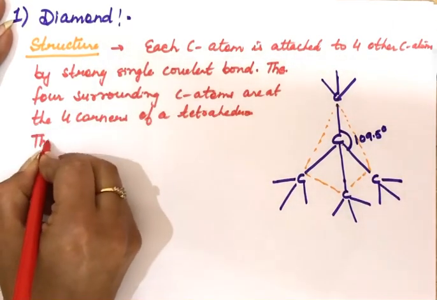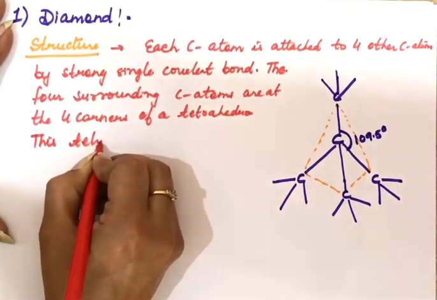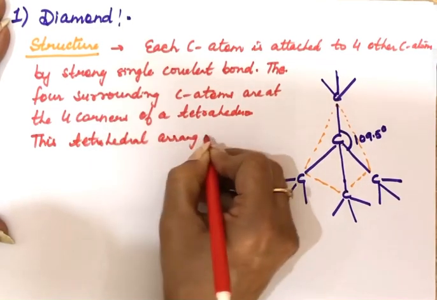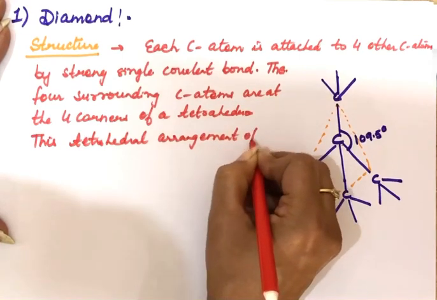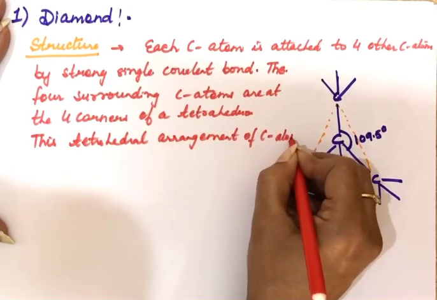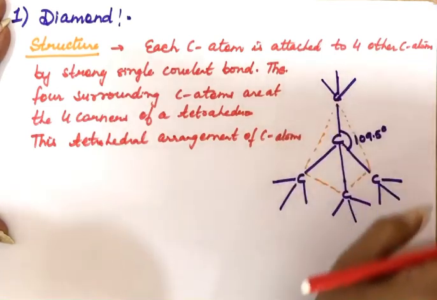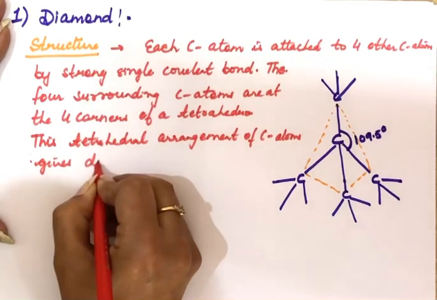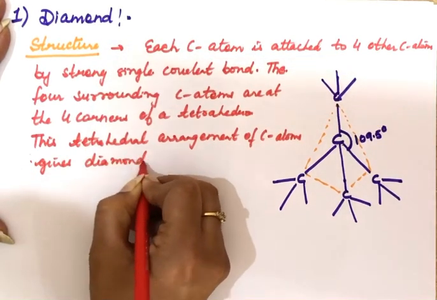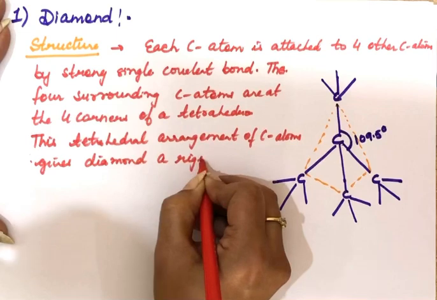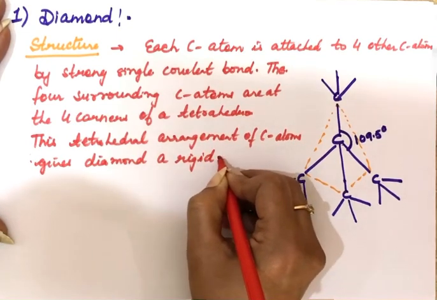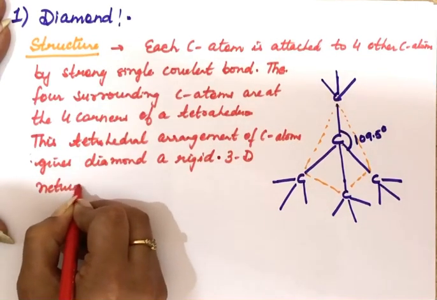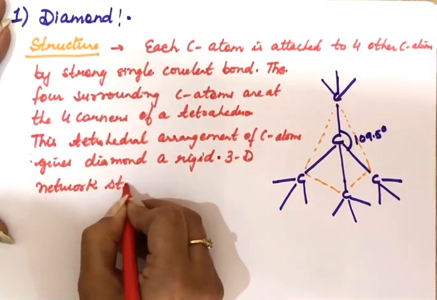This tetrahedral arrangement of carbon atoms gives diamond a rigid, tightly packed 3-dimensional network structure.